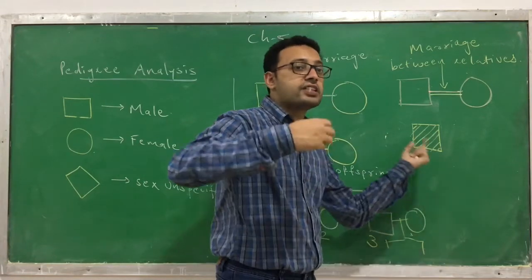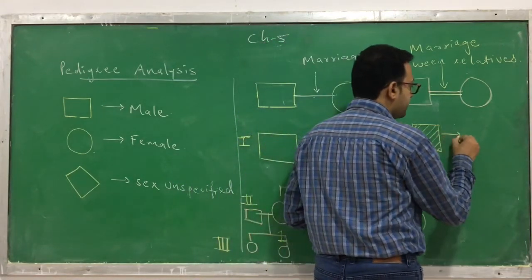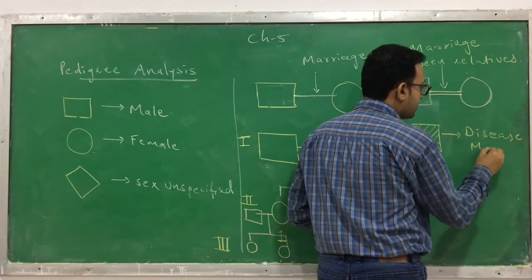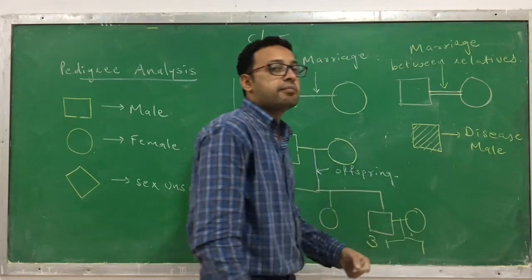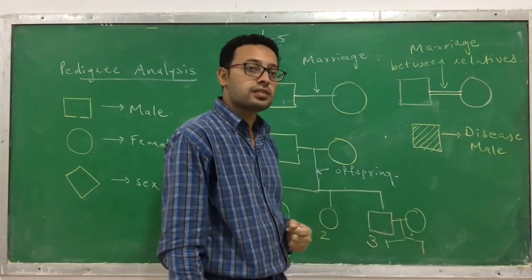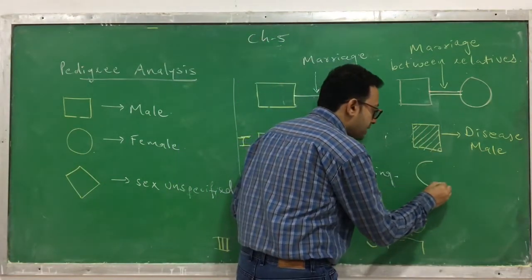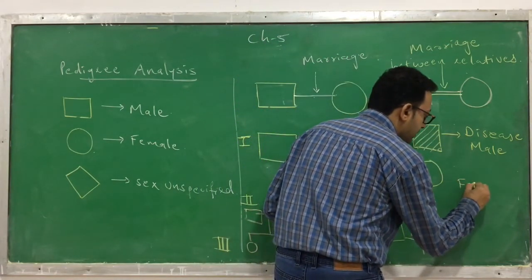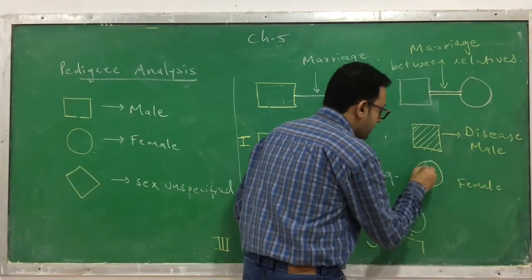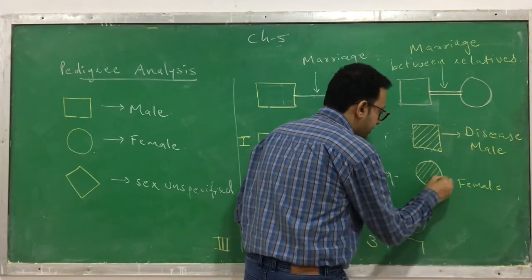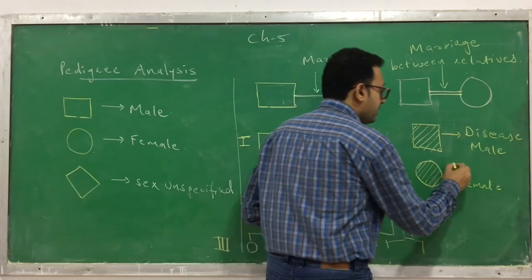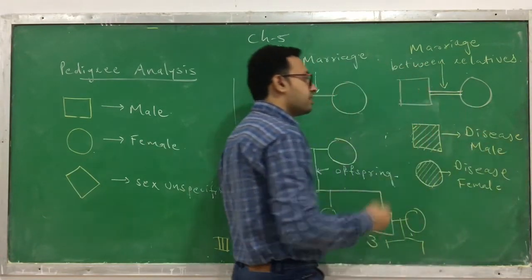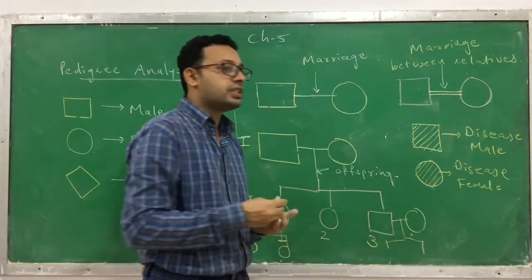If it is fully colored, then it indicates this is a male with a disease, a genetic disease. Clear? Now the same thing happens in the circle. You know that a circle means a female. But when the circle is fully colored, that indicates that this is a female with a genetic disease.